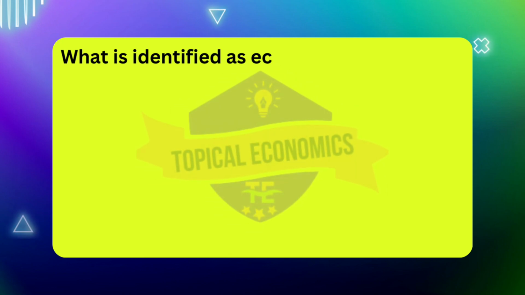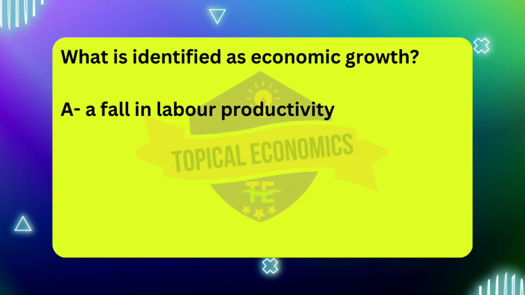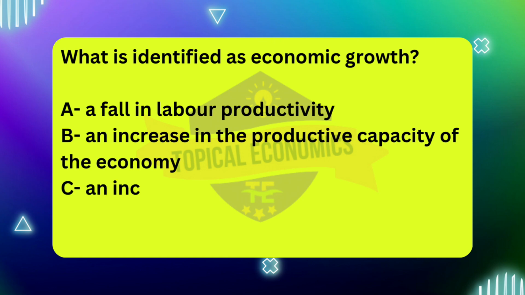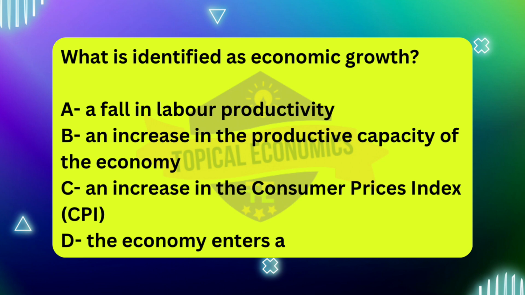Moving to the second question. What is identified as economic growth? A. A fall in labor productivity. B. An increase in the productive capacity of the economy. C. An increase in the Consumer Prices Index, CPI. D. The economy enters a period of recession. The correct answer for this question is option B. An increase in the productive capacity of the economy.